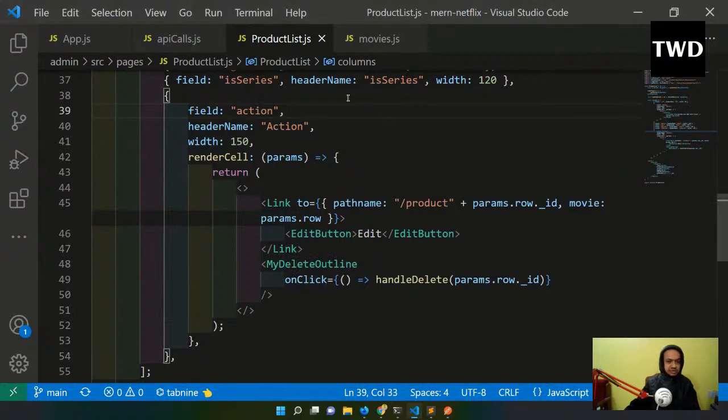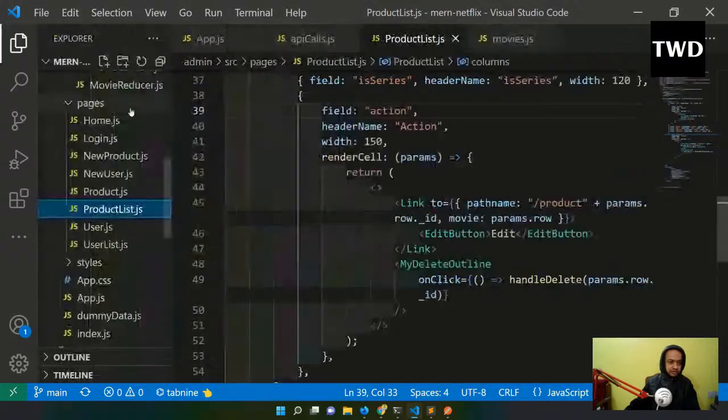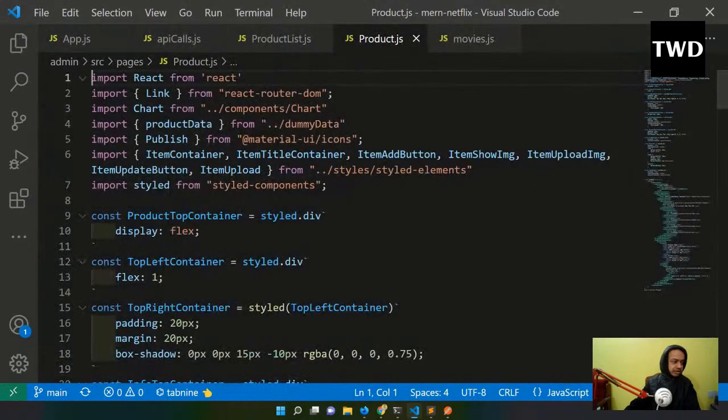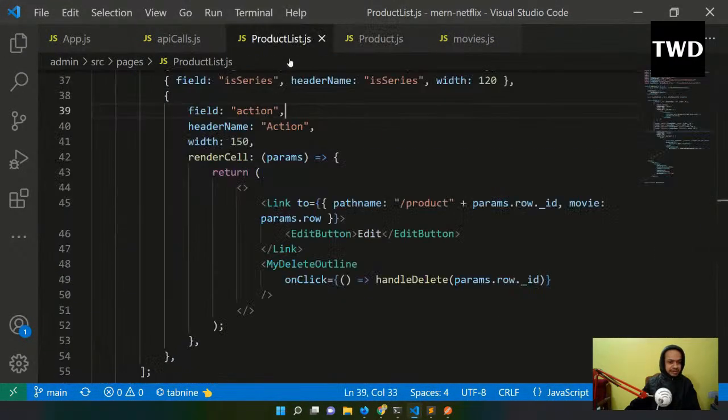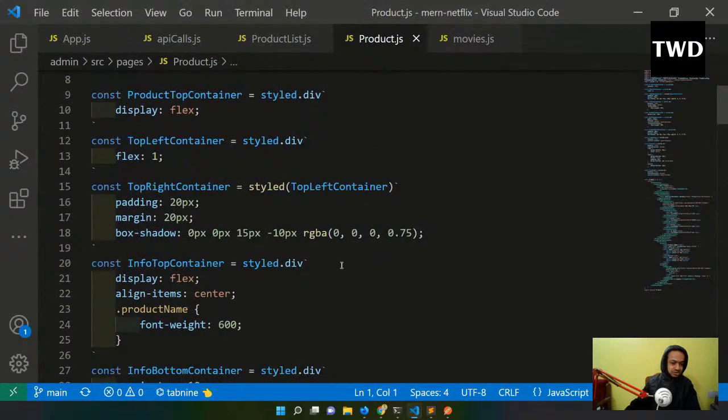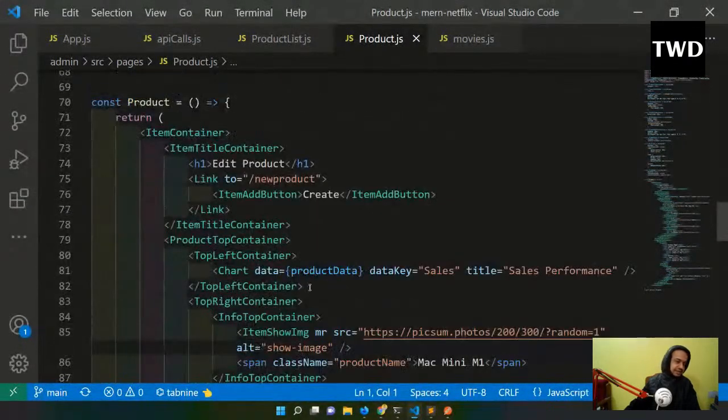Now this thing which we are passing to the product, so we have to go to the product. And when we pass the data like this in the link, we have to use something known as useLocation. So another hook is there. This is another way to pass the data also.